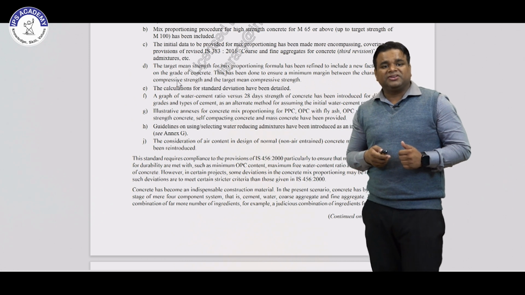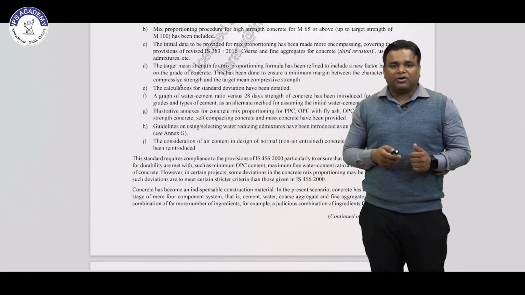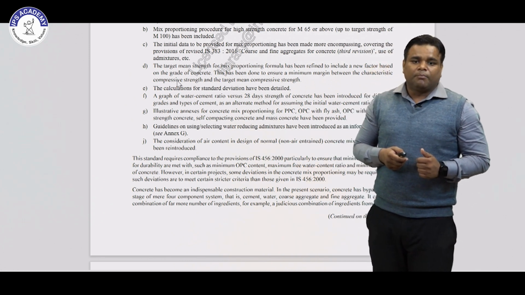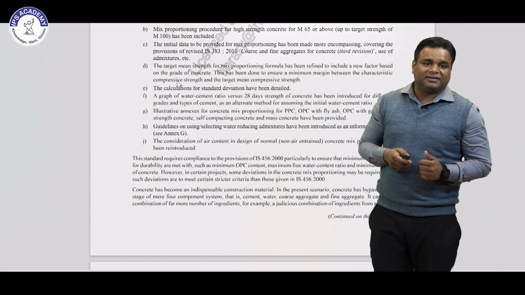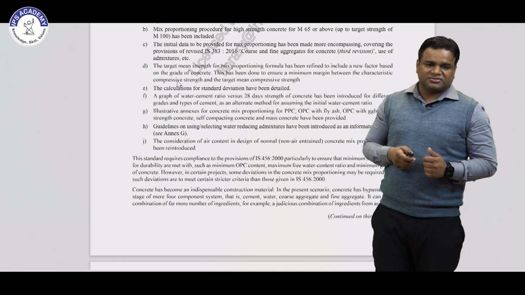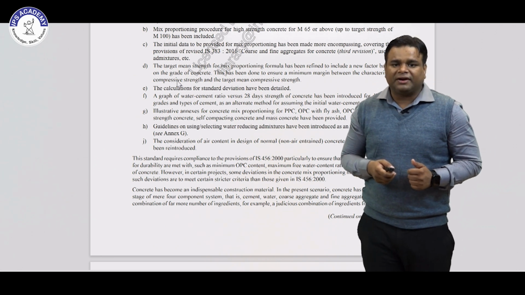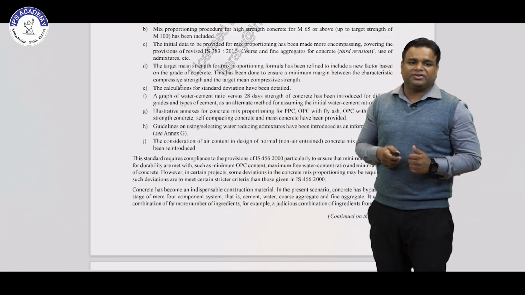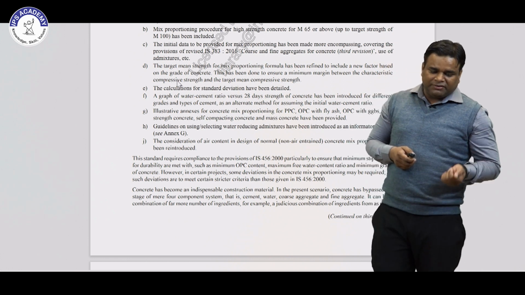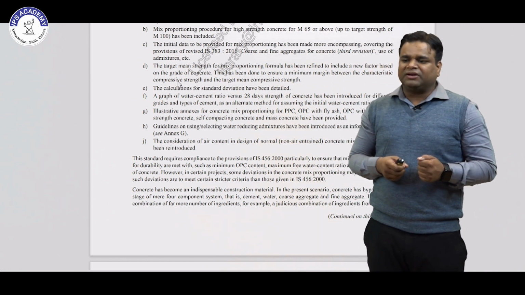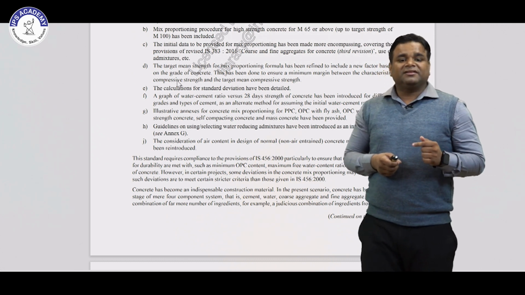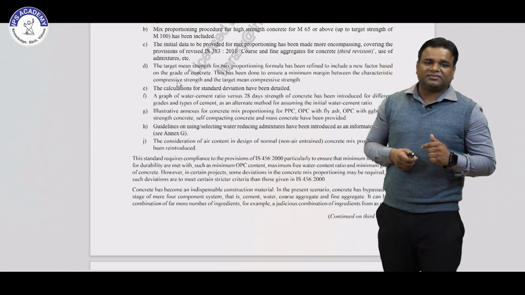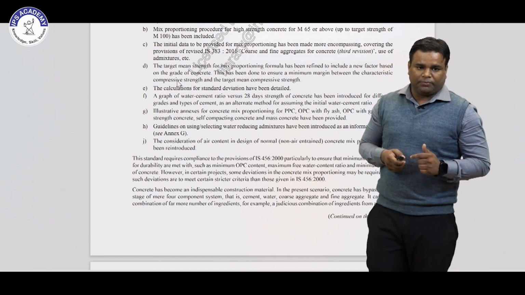Then the third point is the initial data to be provided for mixed proportioning has been made more encompassing, covering the provision of revised IS 383 2016 coarse and fine aggregate for concrete, third revision, and use of admixture. So in the previous concrete mix design code they used IS 383 1978, but in the latest version they are using the IS 383 2016 code.